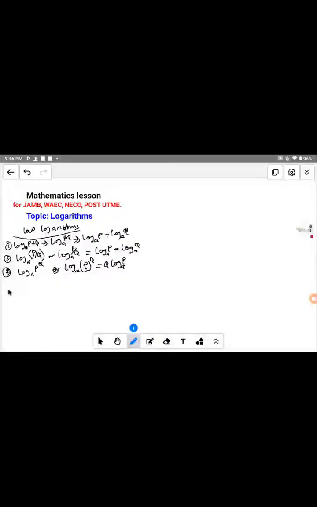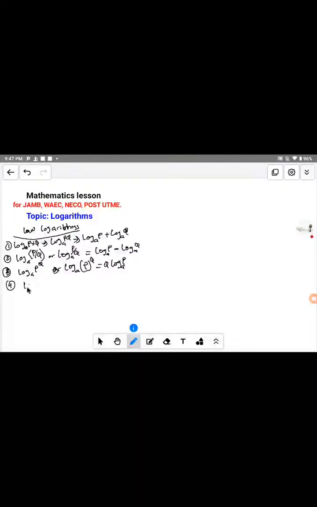So let me introduce you to the fourth law of the logarithm. This one is also very, very important. It is called unity of the same base and number. In textbooks we call it unity, where the number and the base are the same.